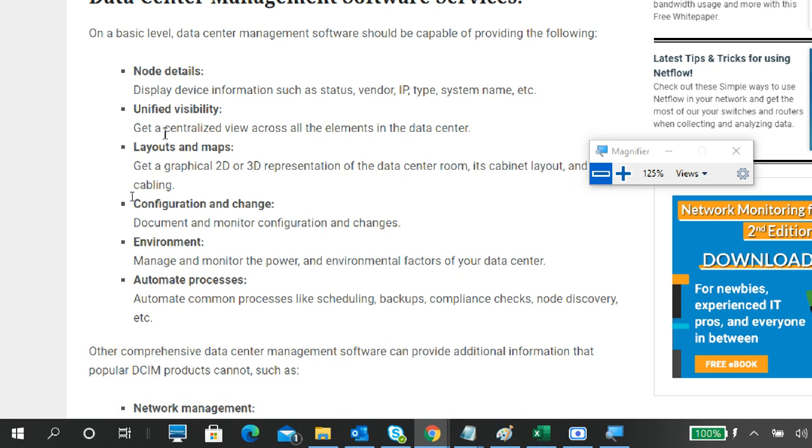Environment: manage and monitor the power and environmental factors of the data environment, like how much humidity there is in the server room, how much power supply is going on, how much extra power supply is needed. Power supply means not just a power supply. Think like you are in a normal room.